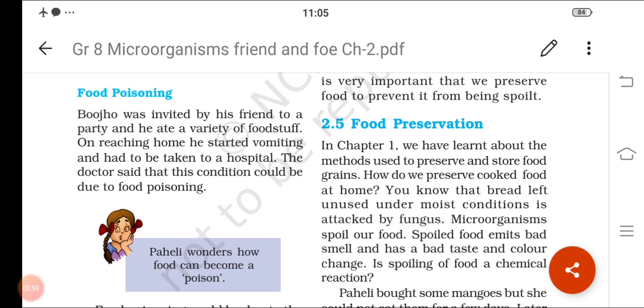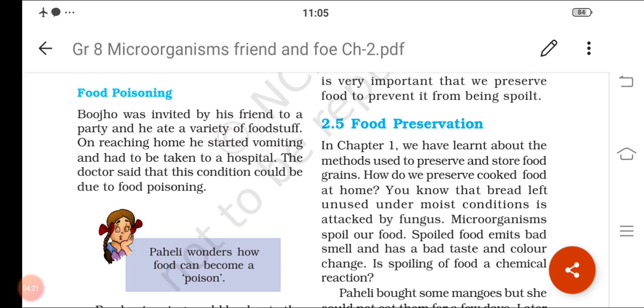So if we keep food for 2 or 3 days, not in refrigeration, when we simply keep it on the dining table or in any one place, there is a chance of food spoilage. So without knowing, when we have this kind of spoiled food, automatically we will get vomiting and also dysentery.